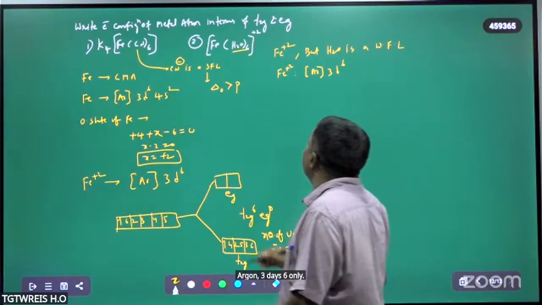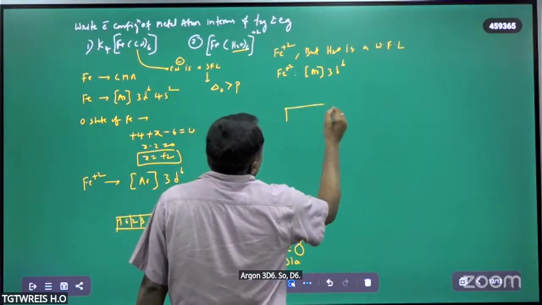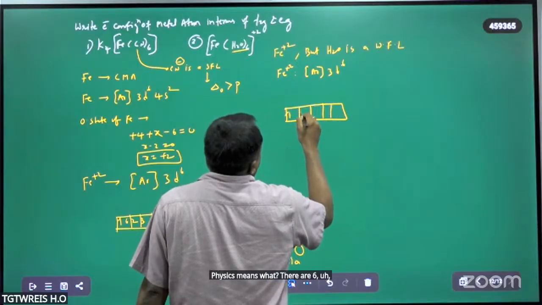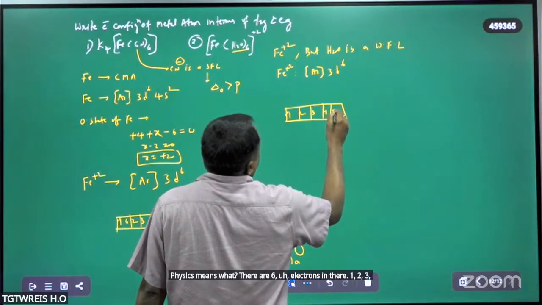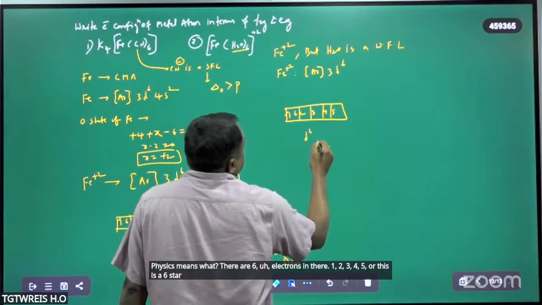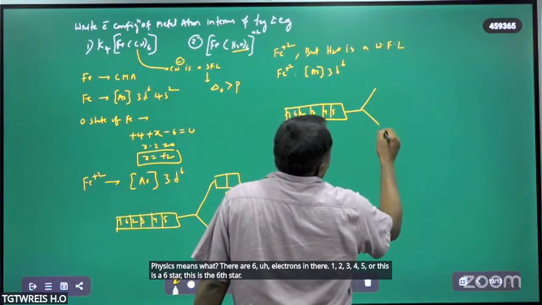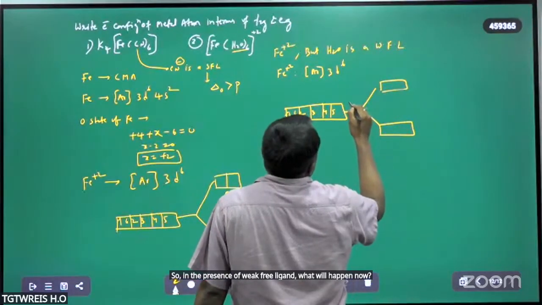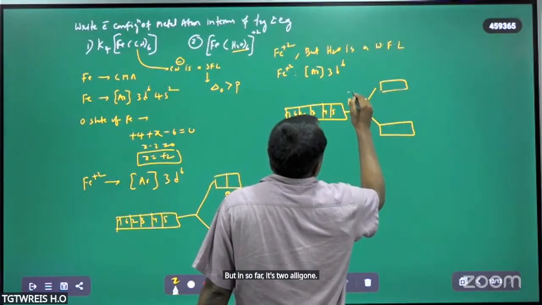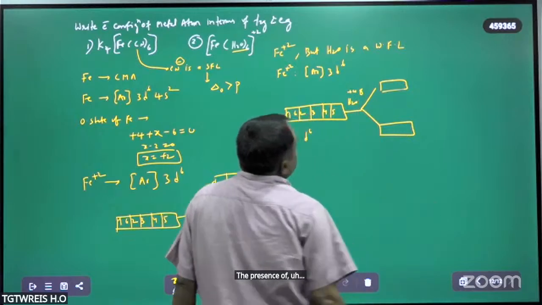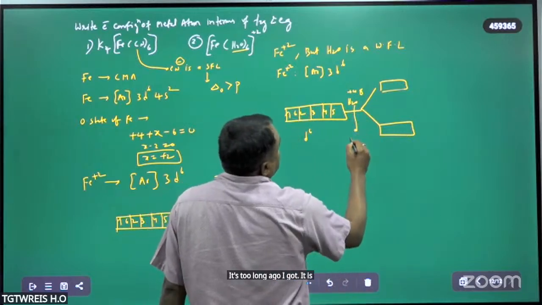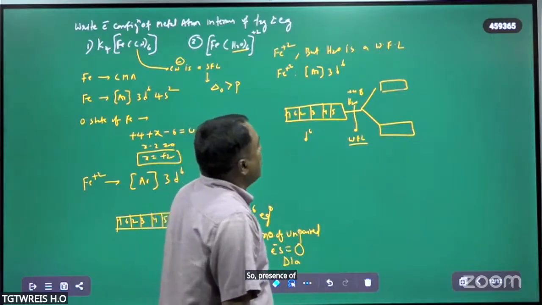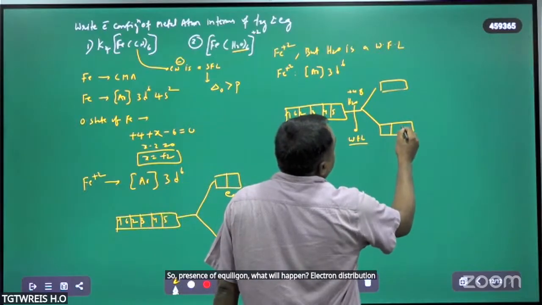Argon 3d6, so d6. D6 means there are 6 electrons: 1, 2, 3, 4, 5, and this is the 6th. So in the presence of a weak field ligand, H2O, what will happen? It is a weak field ligand, so electron distribution takes place according to Hund's rule.